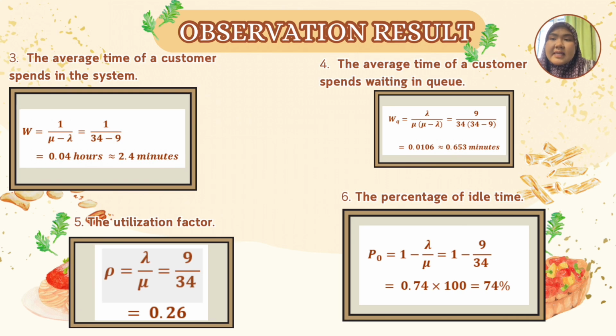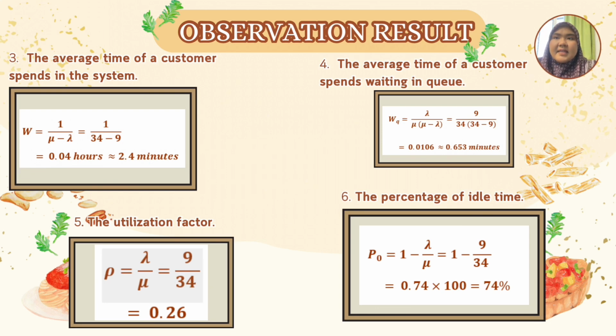The fifth one is the utilization factor. Actually, the utilization factor is the probability that the restaurant will be busy. The formula is lambda over mu, which is 9 over 34, and the probability is 0.26. The last one is the percentage of idle time, which is when the restaurant is not busy. We need to subtract the utilization factor from 1, which is 1 minus 0.26, and we get 0.74, times 100 since we need the answer in percentage. The answer is 74% that the restaurant will not be busy.